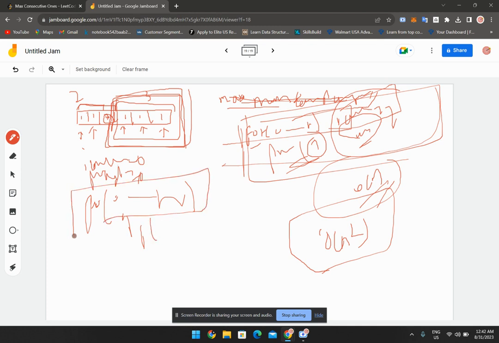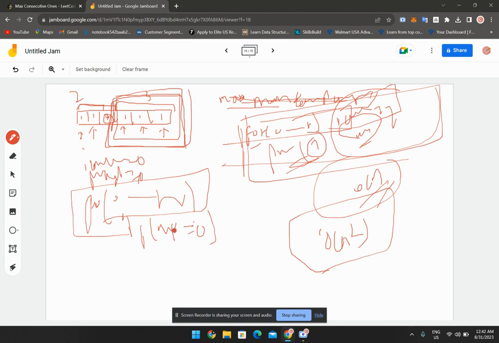If i is the variable pointing to the index of that particular array, and I check nums of i, nums is the name of the array which contains 0 and 1. If nums of i equal to 0,